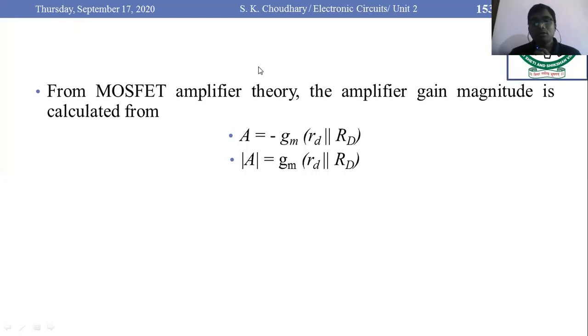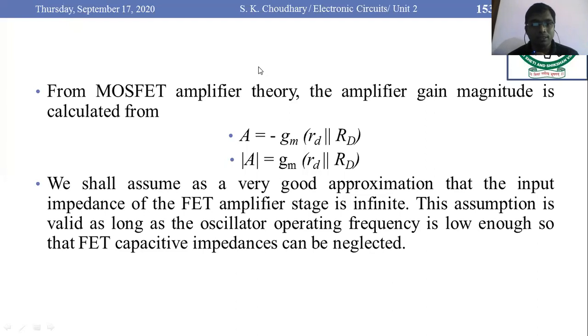Okay. So the magnitude of the gain is gm times rd parallel RD. Small rd is the output resistance of the MOSFET and capital RD is the drain resistance. We shall assume, as a very good approximation, that the input impedance of the FET amplifier is infinite, and this assumption is valid as long as the oscillator operating frequency is low enough so that FET capacitive impedances can be neglected.